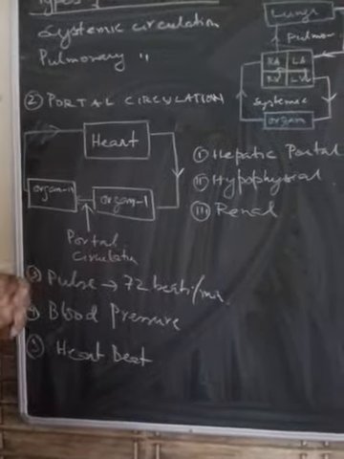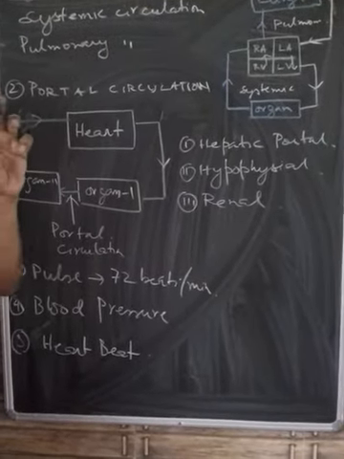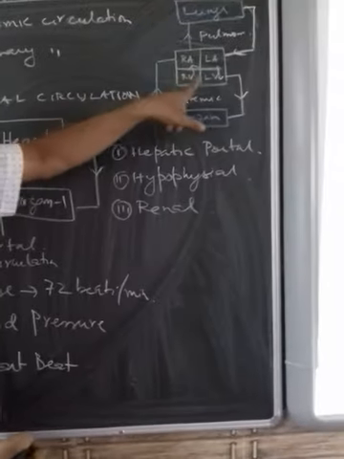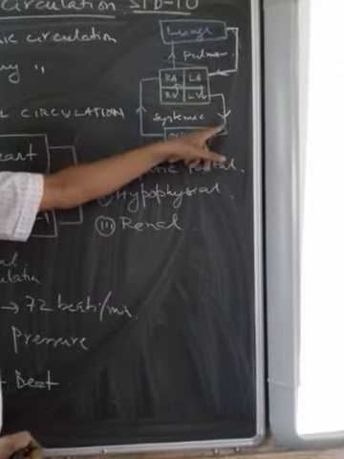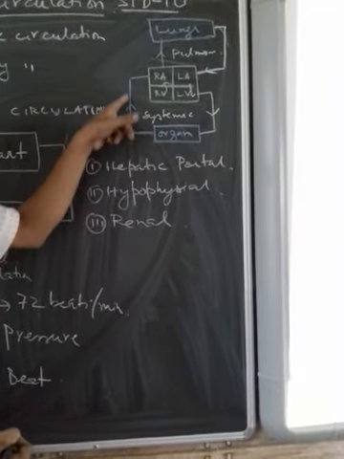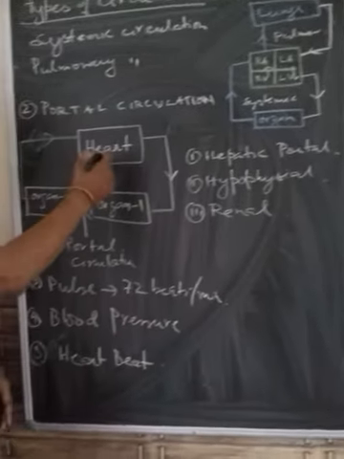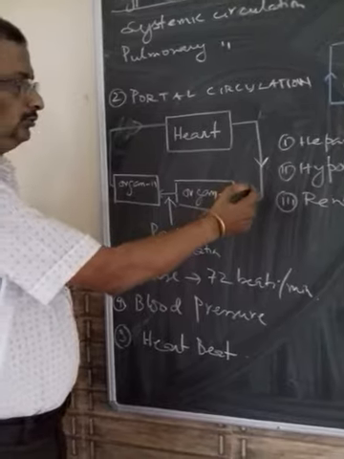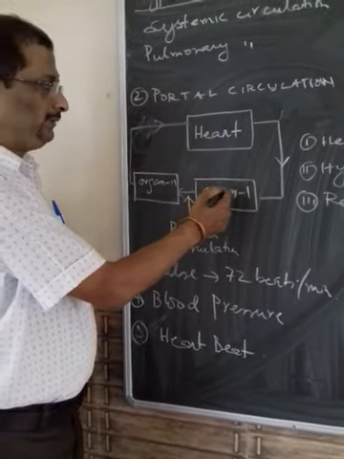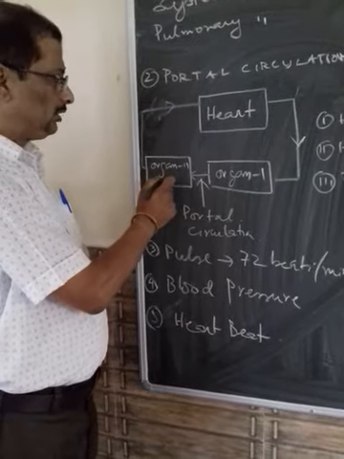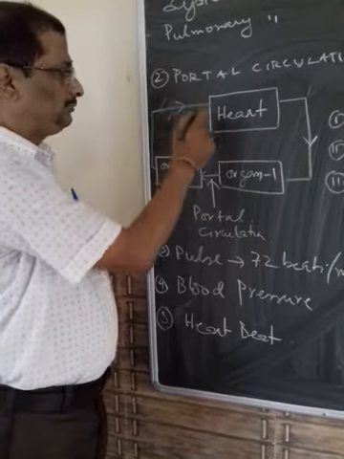Now, there is another type of circulation which is called the portal circulation. Portal comes from the word transport. Usually, normal circulation is from the heart to the organ and through the vein back to the heart. But suppose the circulation is from the heart to one organ, and before going back to the heart, it reaches another organ, which we call organ 2, and then goes back to the heart.